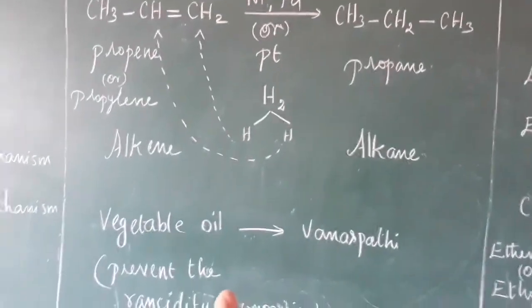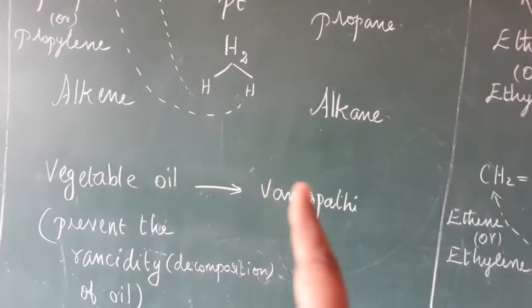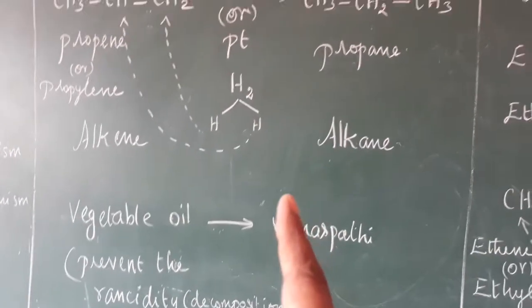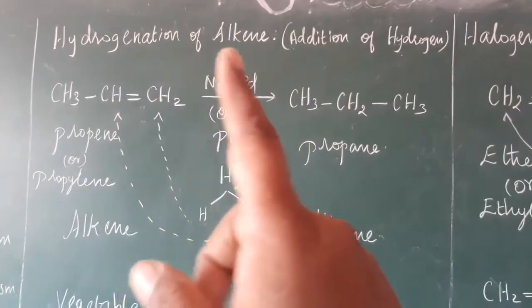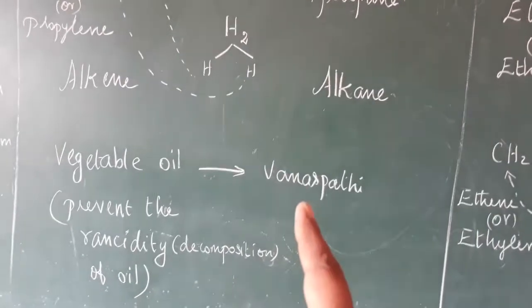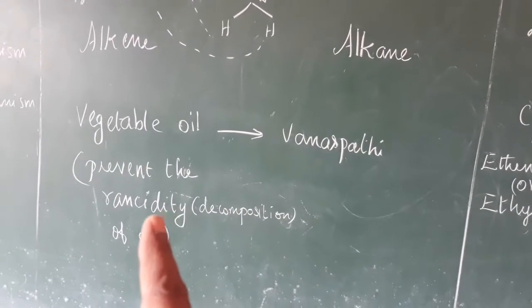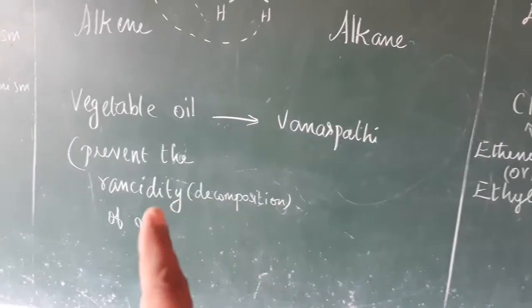With the help of this reaction we can change vegetable oil into vanaspati. Which reaction? By using hydrogenation, that is, addition of hydrogen, we can change vegetable oil into vanaspati, so that we can prevent rancidity. What does rancidity mean? Decomposition of oil.